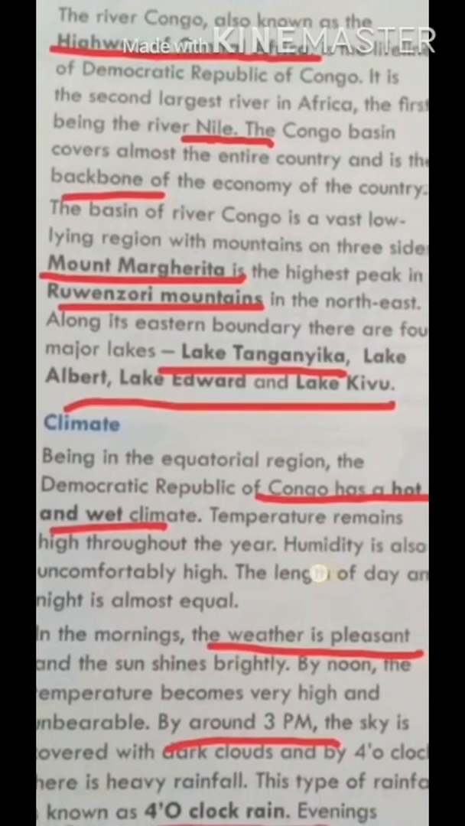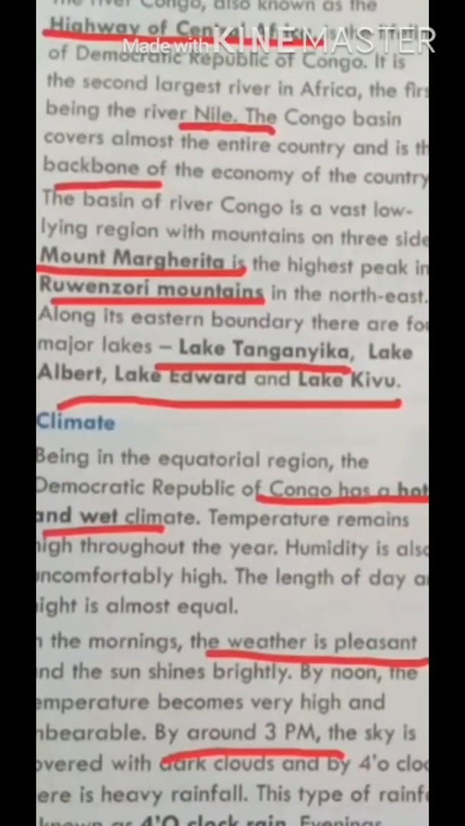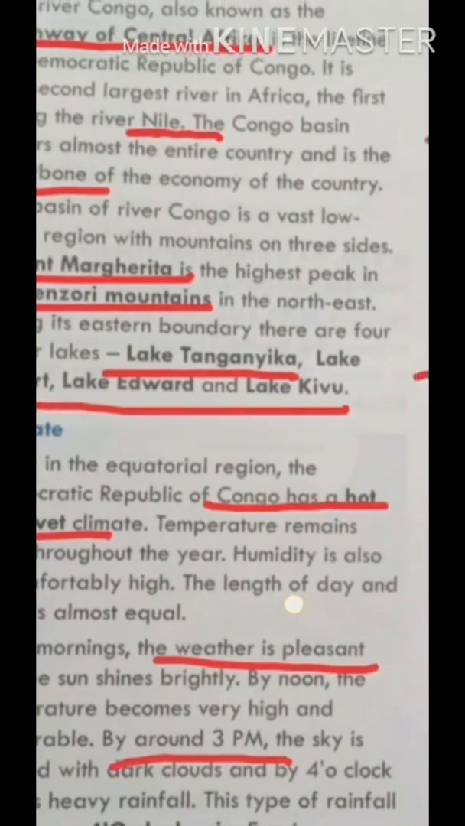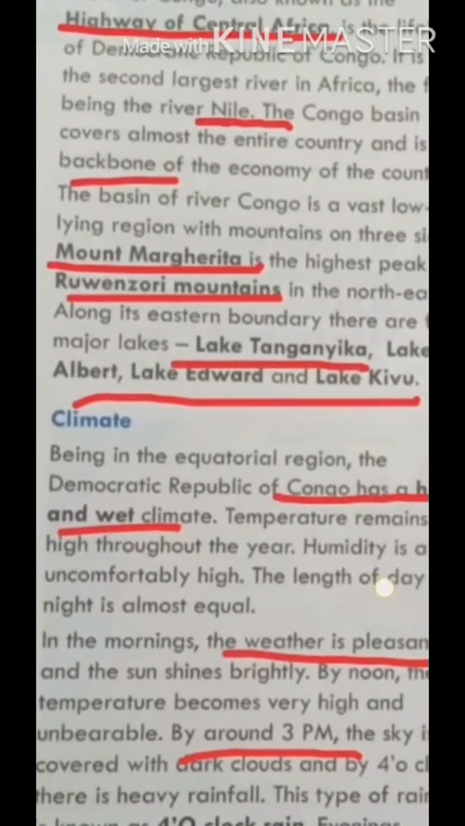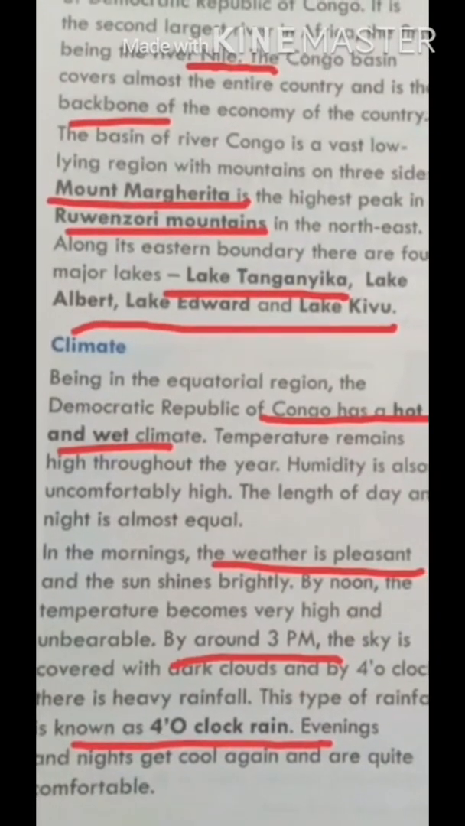Now let's discuss climate. How is the climate in this region, in DRC? So students, being in an equatorial region, the Democratic Republic of Congo has a hot and wet climate. Temperature remains high throughout the year, and humidity is also high due to the hot and wet climate. And in the morning, students, the weather is pleasant.